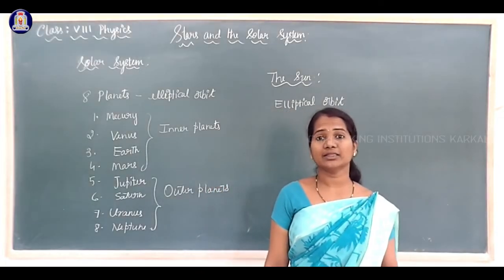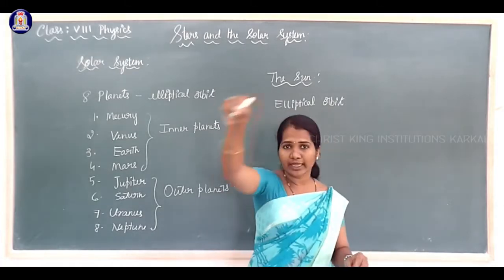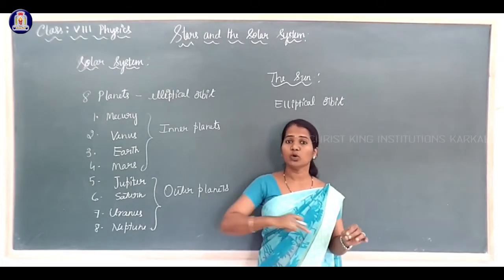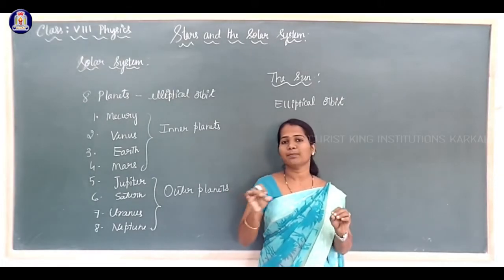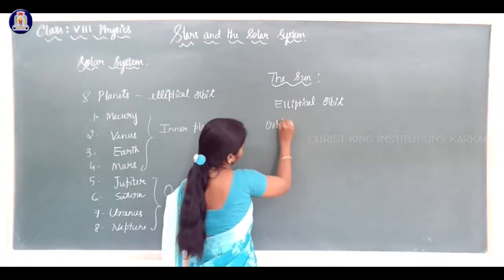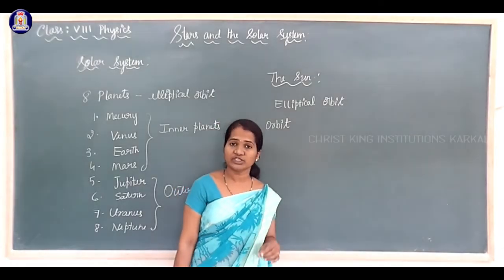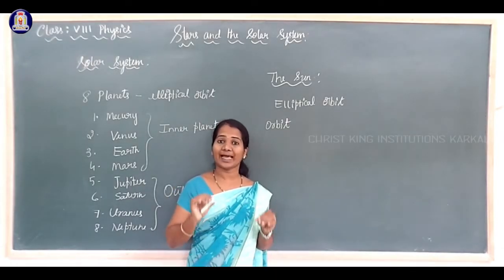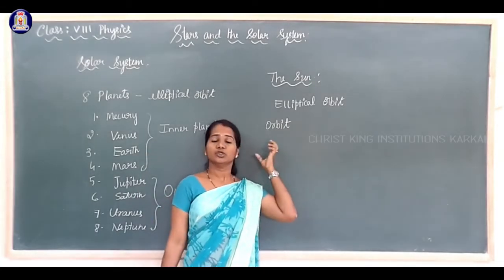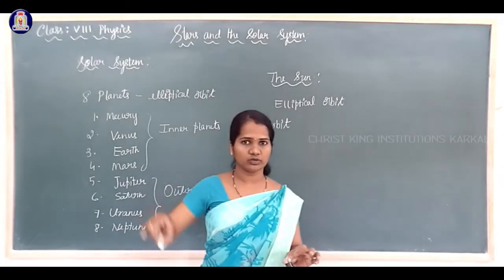The path in which all the planets move around the Sun is called orbit. Orbit is a path on which planets revolve, planets move around the Sun. So planets revolve around the Sun.